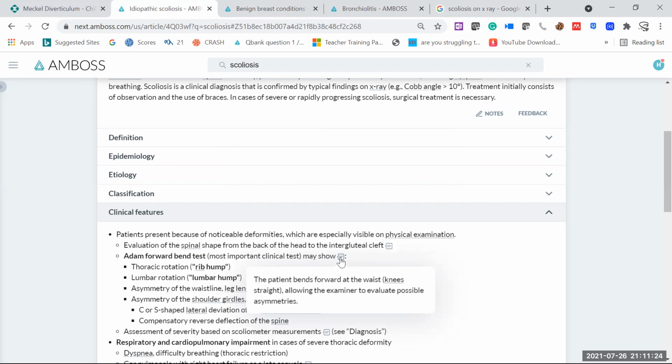If there is no deviation, the child is bending forward straight, and there is no deviation on any side, the whole column is in the middle, we will say it's a normal sign. So this is a very obvious test. Even without a chest X-ray or anything else, if you suspect scoliosis in a child or an adult, you just ask him to bend forward with knees straight. If there is any deflection on any side, we can say scoliosis can be there, and of course, when you do the X-ray, you will find it. So just remember the Adam Forward Bend test, and usually we do this testing in preschool children, especially in schools, just in order to see the posture of the baby.